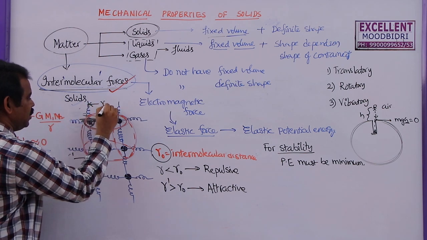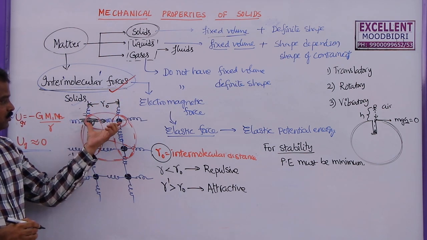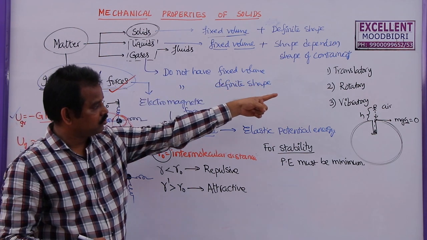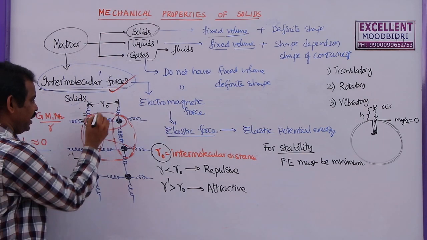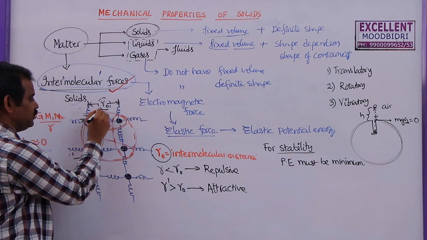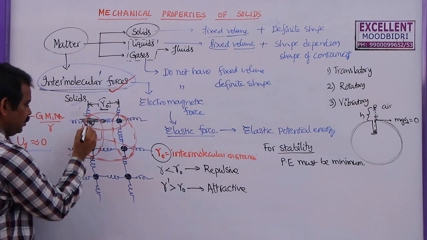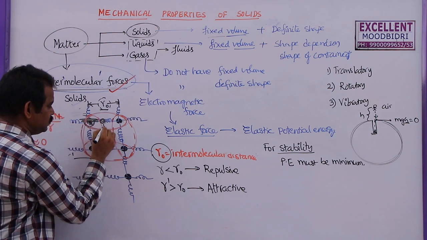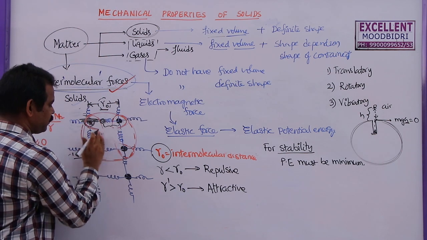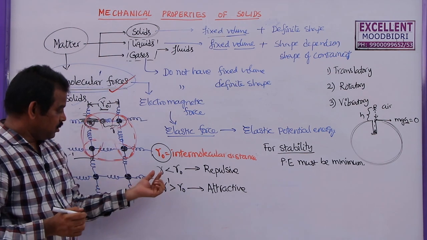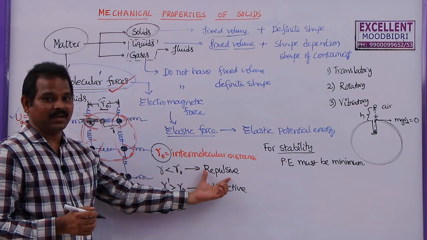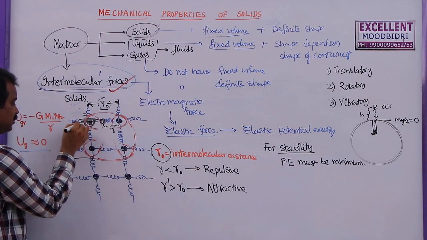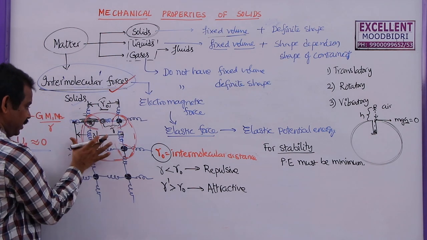Now, if you see this, when the molecules are separated by a distance r naught, a particular fixed distance, it may change from time to time because of translatory motion, rotatory motion and vibratory motion, but on average the molecules will maintain this value for a long period of time. Now if you bring this molecule here, this will be R. If R is less than R naught, they repulse each other. If R is greater than R naught, if you move this one to this side, then these two attract each other.